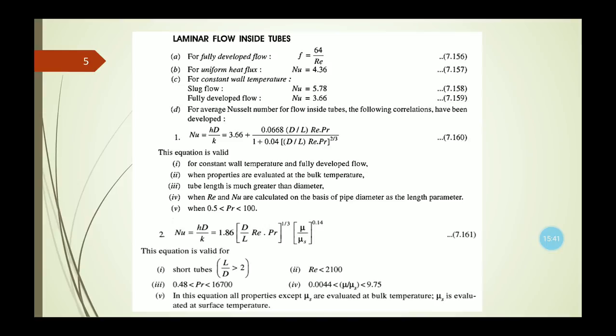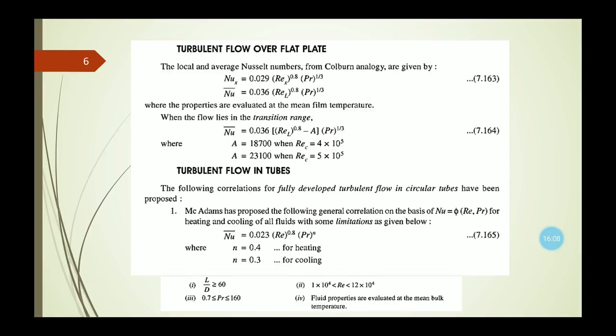So to apply the formula of the Nusselt number in case of laminar flow inside a tube, we need to consider all these different values of the Prandtl number, the ratio of length to diameter of the tubes, and the value of the Reynolds number. All these things we need to remember to apply these equations of the Nusselt number in case of laminar flow inside tubes. Now these are the equations which were applicable in case of laminar flow.